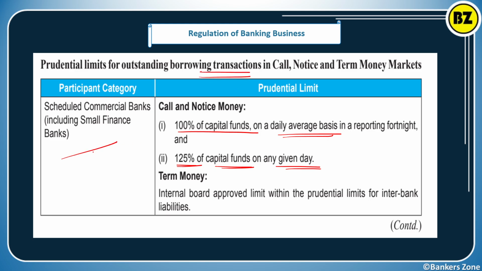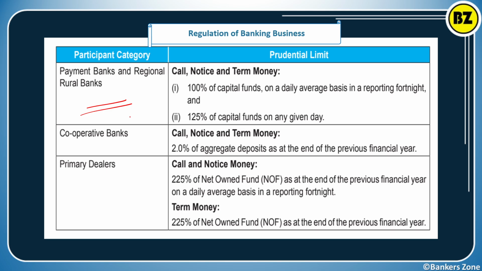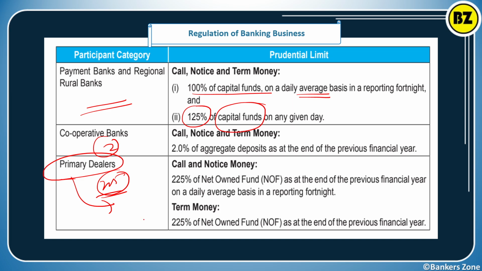So scheduled commercial bank and small finance bank: 100% of the capital fund for call money and notice money, 125% of the capital fund on a given day, and 100% on the daily average in the last 15 days. Term money is decided by the bank. Then payment bank and RRB: 100% of the capital fund on daily average basis in the last 15 days or 125% of the capital fund. Cooperative bank simply 2%, and primary dealer 225%. PD has more authority because they are primary dealing on a daily basis, and that is their prime job. That's why they have been given more leverage of 225% of net owned fund.